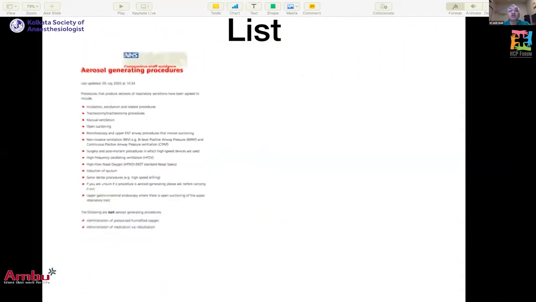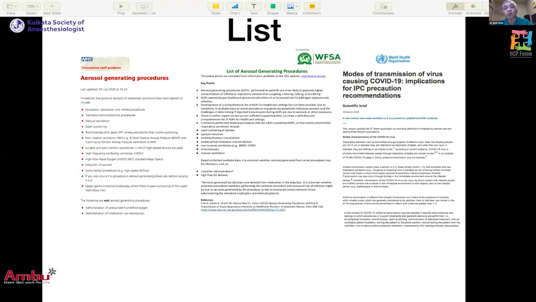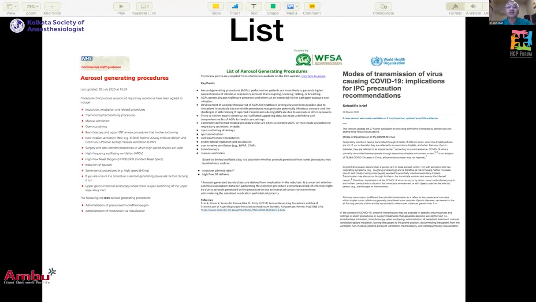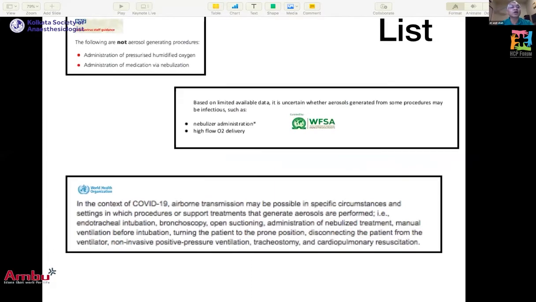Other societies have also come out with various other lists, including the World Federation of Societies of Anaesthesiologists, and WHO has also come out with guidelines, and this has created some confusion. If you see these three guidelines, the NHS says administration of pressurized humidified oxygen and nebulization is not aerosol generating, whereas WHO says that nebulization is an aerosol generating procedure.